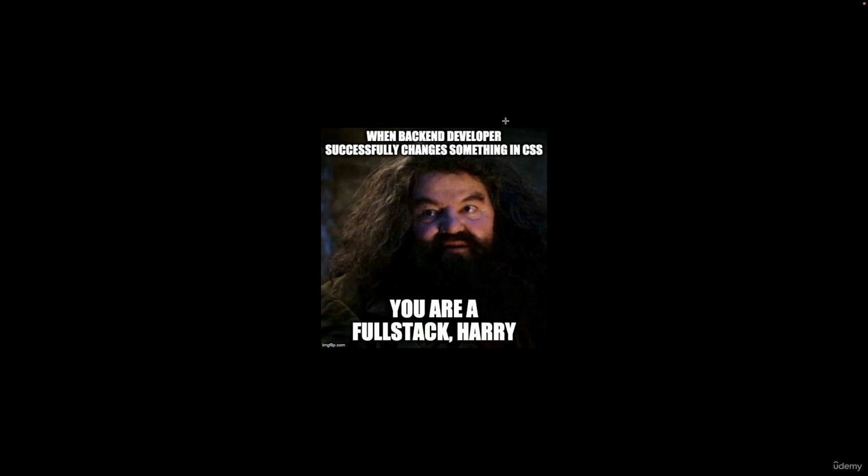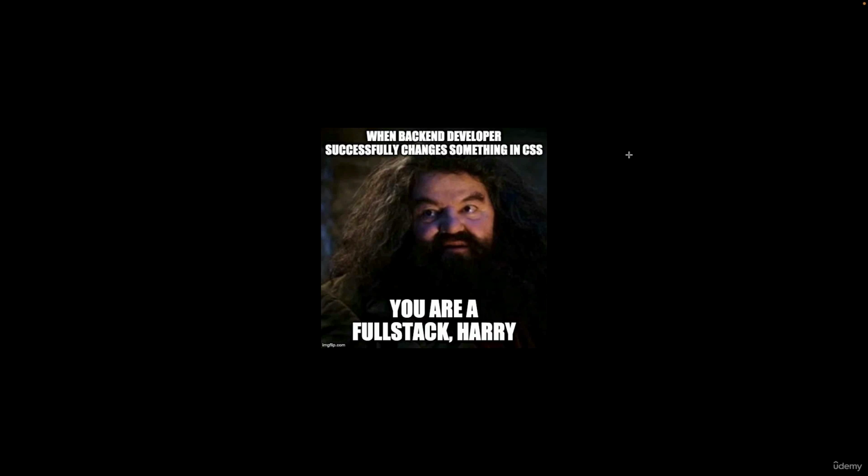Many times this happens to the backend developers. When a backend developer successfully makes some changes inside CSS, all of a sudden everyone will say, hey buddy, you are a full stack developer now. Don't get carried away with those compliments from your colleagues. You will only become a full stack developer when you can develop UI components by using frameworks and libraries like React, by developing proper styling and so on. I hope you like these memes.